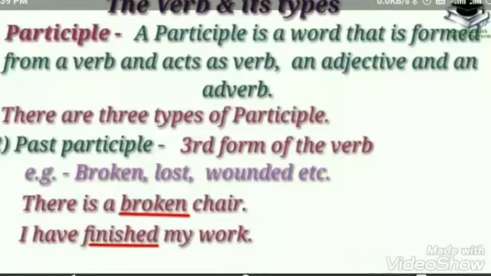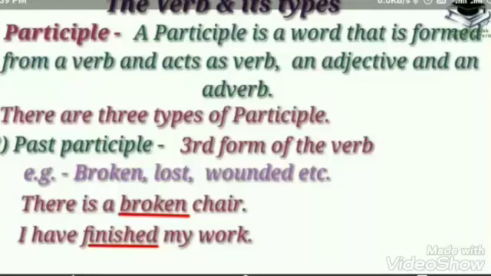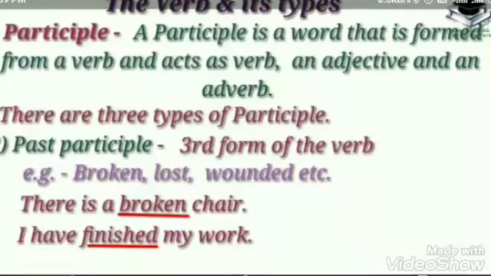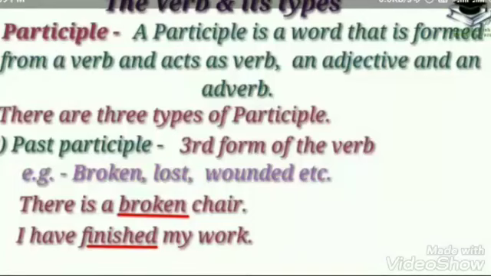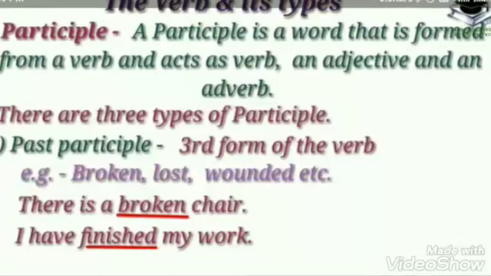Example: hearing, jumping, seeing, walking, etc. are called participles, and in sentences they are used as, they are playing. So playing is a participle.